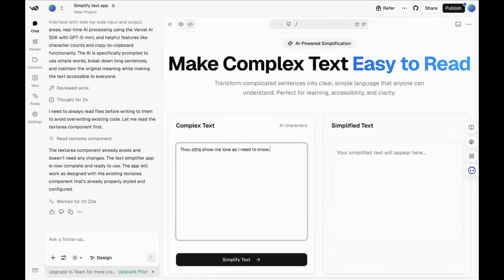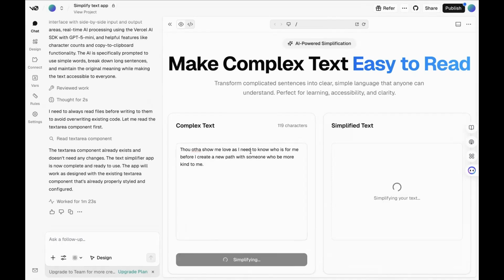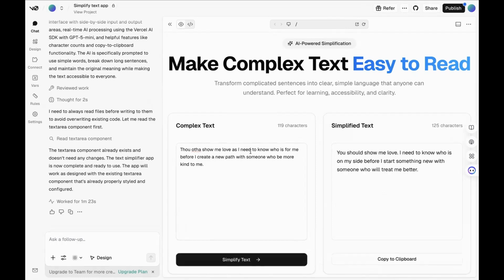If you get a text message and you're like, what is this person talking about? You can put it into the text simplifier and it will simplify that message for you. So we're going to see how it does that with this simple text that I put in here. Once we click on the simplify button, okay, there it goes. Now it's simplifying that text.